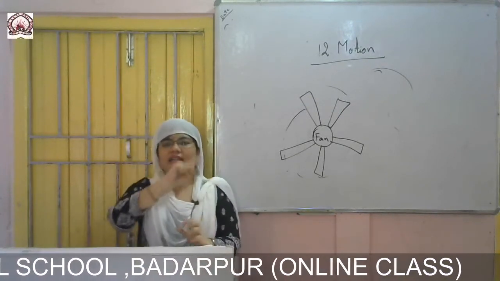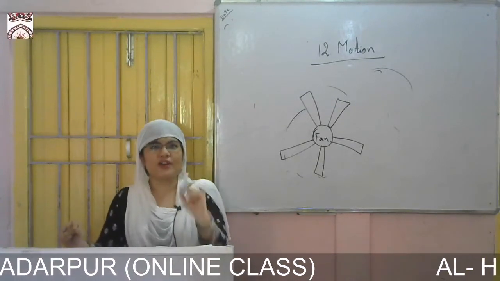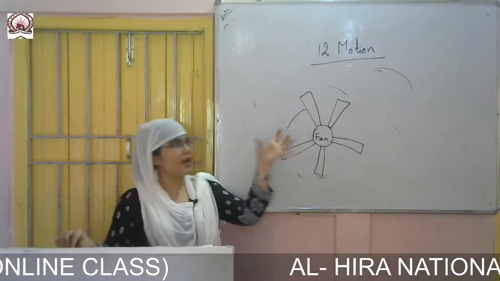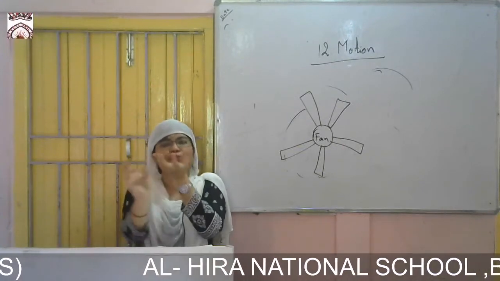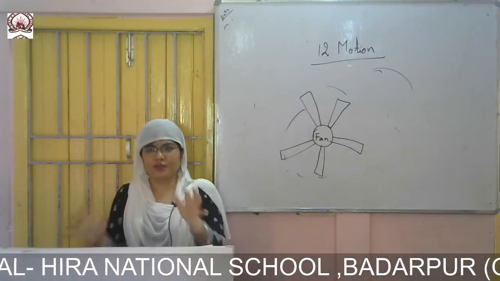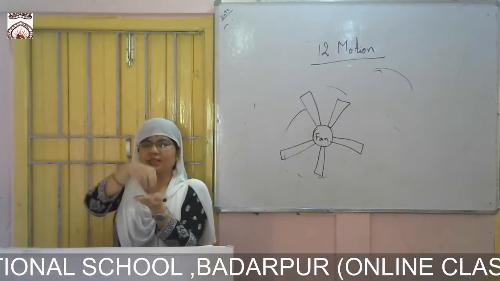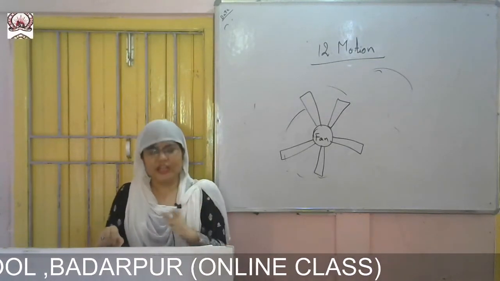Only the axis passes through itself, and the body moves around the axis. The fan blades and this part are moving, but the fan is hung in the same position. The position remains the same, but it is moving. That is said to be rotational motion. In the merry-go-round also you can see the seats moving, but the main stand stays in its same position. That is said to be rotational motion.